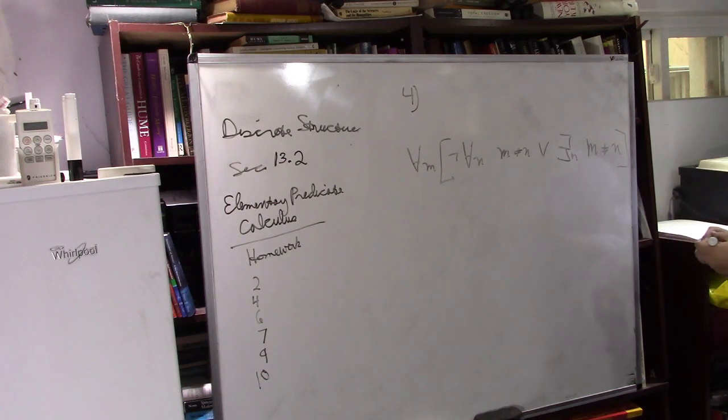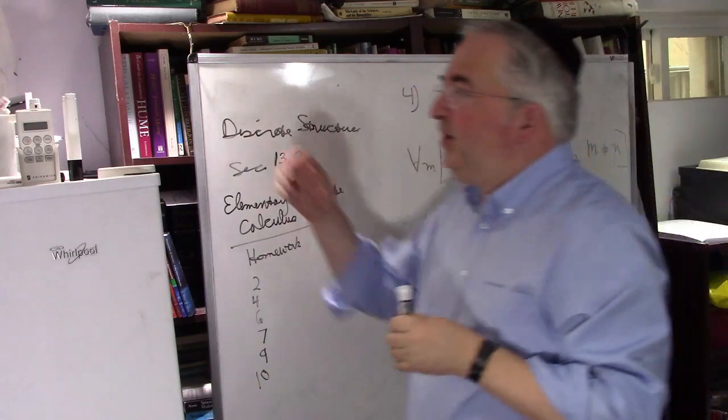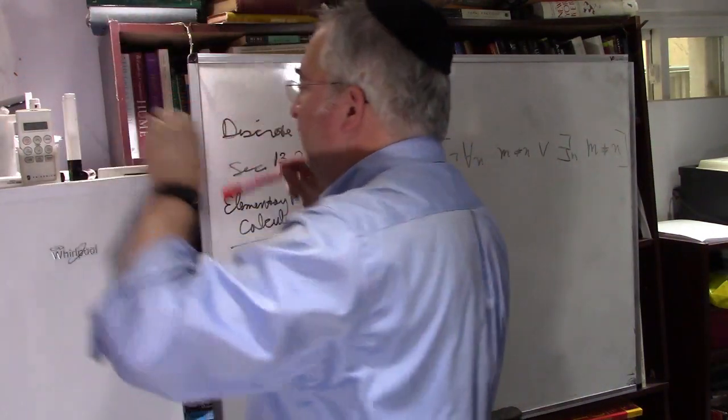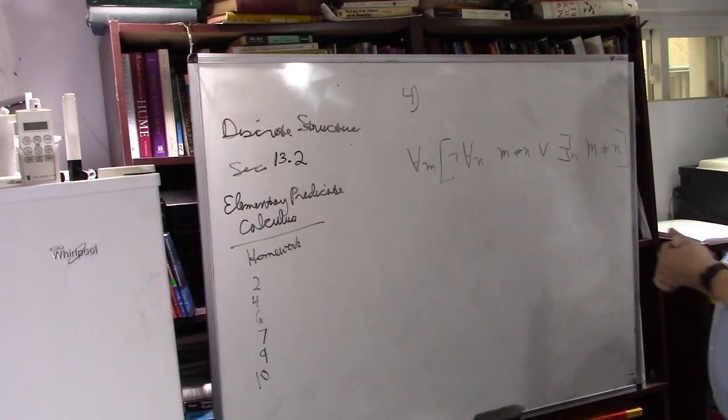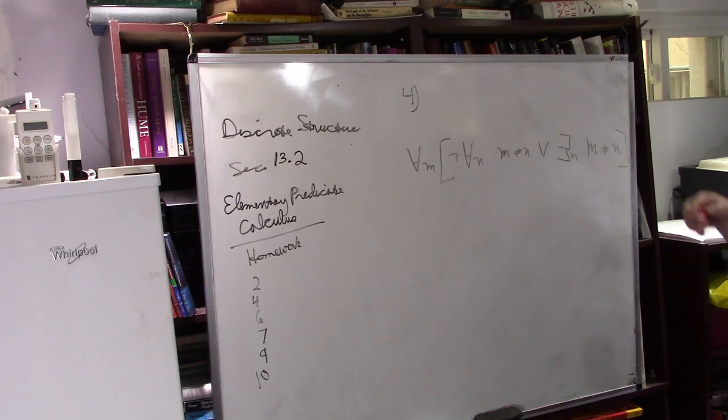Okay, question, is this true or false? We actually have to go through it very carefully. Okay, we're going to use other colors.